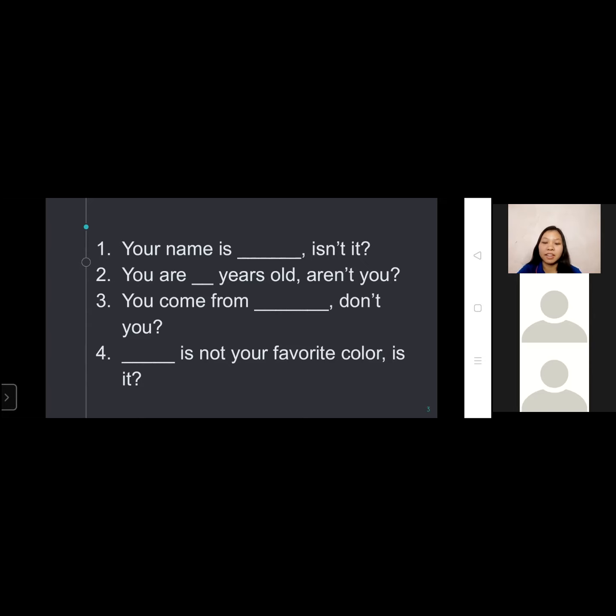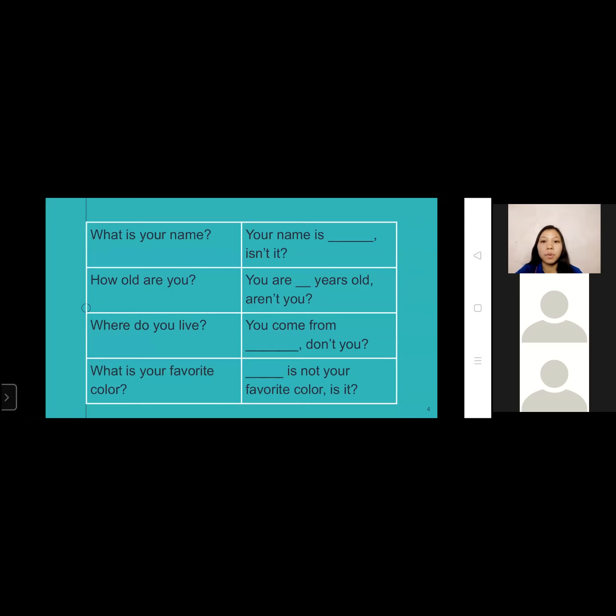Yes, ma'am. Okay. So, given those sets of questions, what have you noticed between the two? What do you think are their differences? Valaine? I noticed that the second set of questions is answerable by yes or no, while the first set requires specific answers.